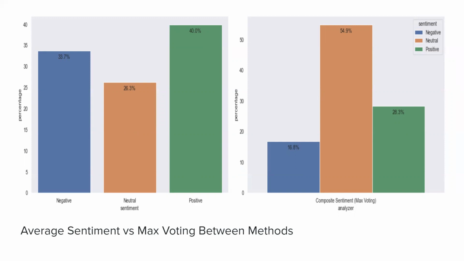And while this may make it seem like there were a lot of tie votes, it's more likely that most of the votes were actually voted to be neutral, because over 44% of the tweets were classified as neutral by the 3 classifiers when they voted individually. So it's likely that all of these were neutral tweets, or a large majority of them were neutral tweets that were voted to be neutral rather than a tie between all 3 of the methods.